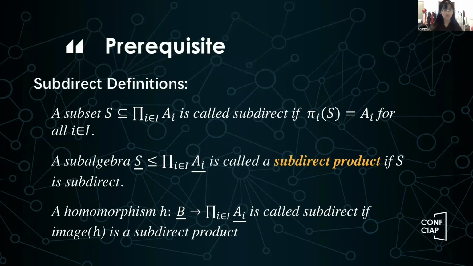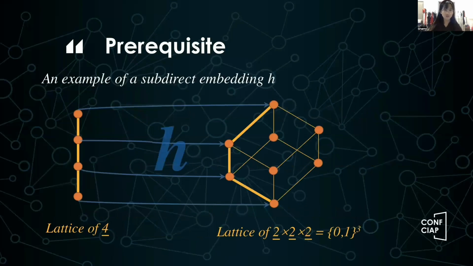And then if a subset S is a subalgebra, and those A_i are algebras rather than sets, then we call this subdirect subset a subdirect product. Nothing different, just from sets to algebras. Then a homomorphism is called subdirect if its homomorphic image is a subdirect product. Notice that we often care about subdirect embeddings because they are strongly related to our main theorem, called Birkhoff's theorem.